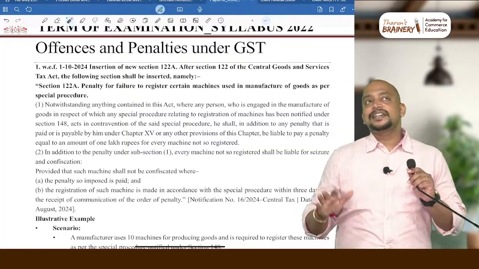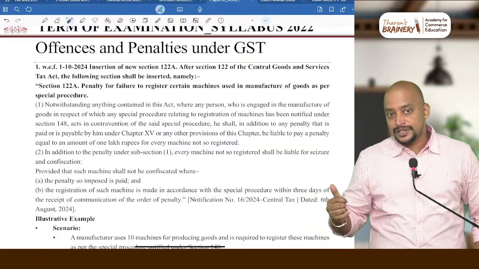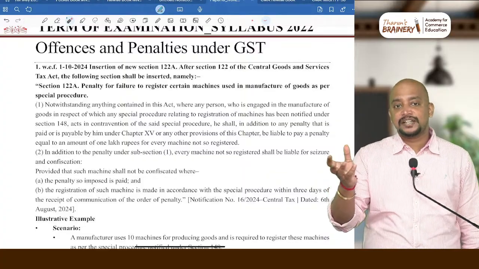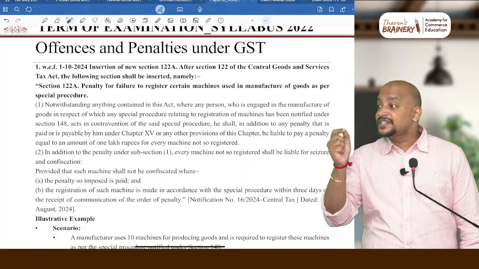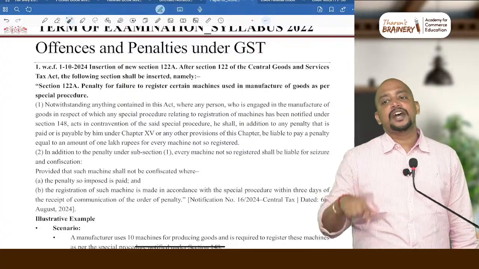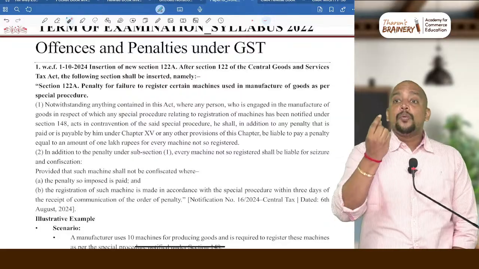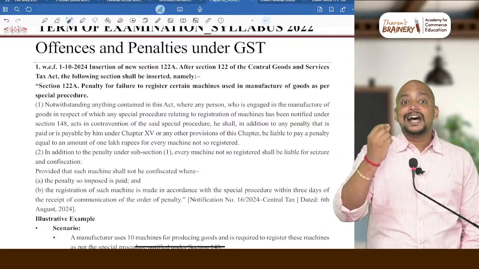Okay. Generally, a manufacturer of certain notified goods, like tobacco products and pan masala products, is required to register their machines. They need to register the machinery they are using in the manufacturing process. If they are not registering, they need to pay a penalty of 1 lakh rupees for each unregistered machine.